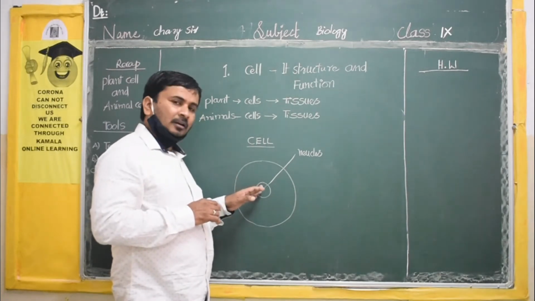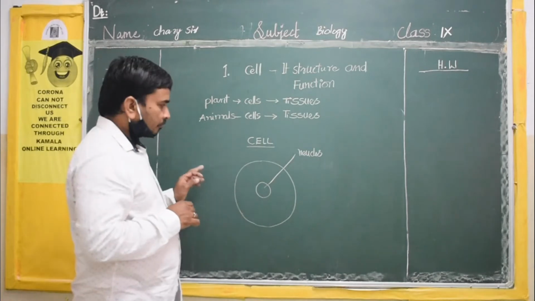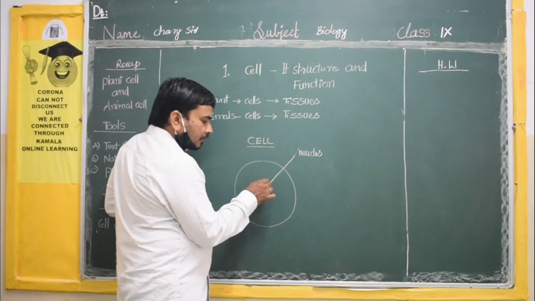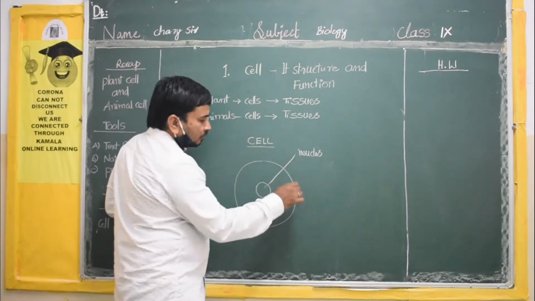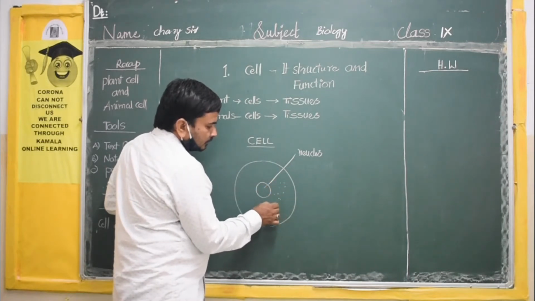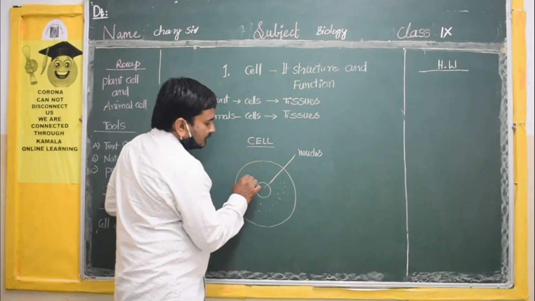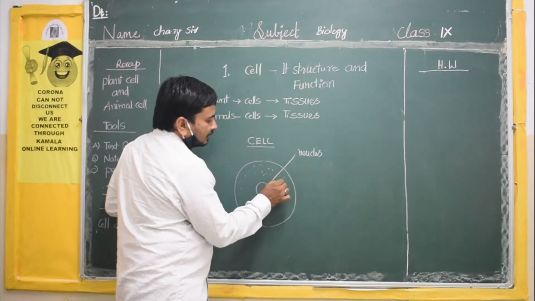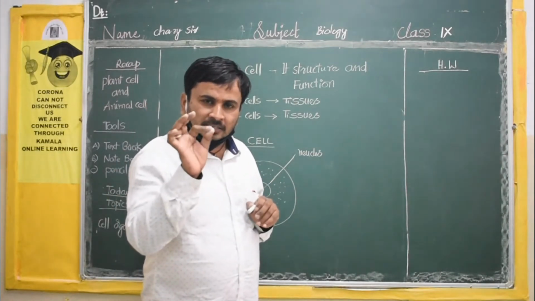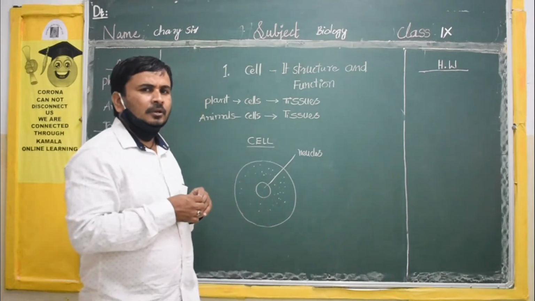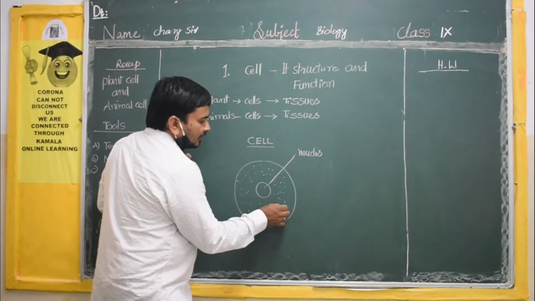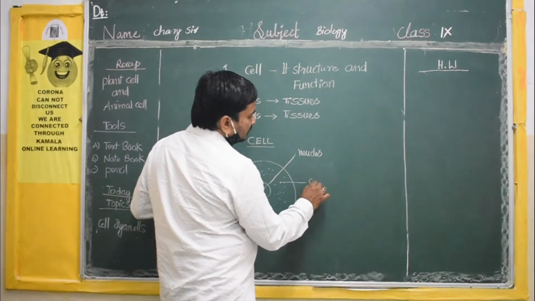First I am discussing the nucleus. The nucleus will control, monitor and organize the total cell. After the nucleus, there is a gel-like structure, a gel-like sticky substance, like a sweet or chocolate. Here also inside the cell there is a gel-like structure. That is called cytoplasm.